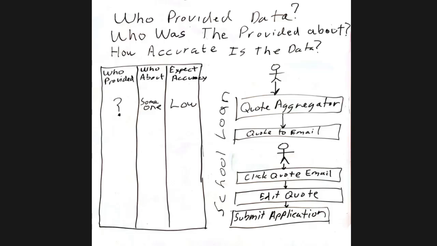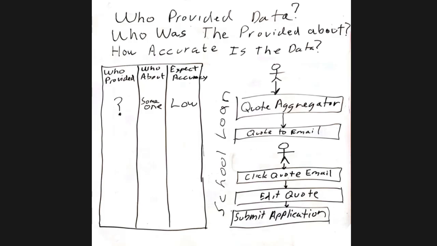We might be able to get some device information, but maybe not. We know that the quote's about someone, but we don't actually know who it is. I could be entering this for my kid, or for anybody. This is quasi-anonymous, and so the expected accuracy at this point is low.